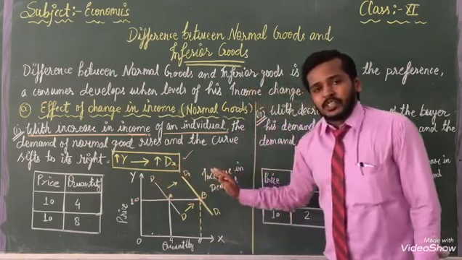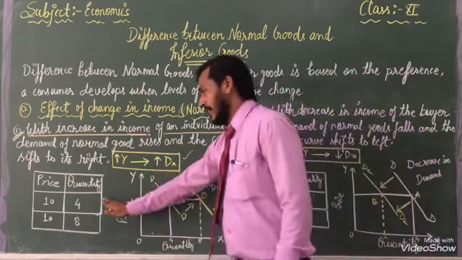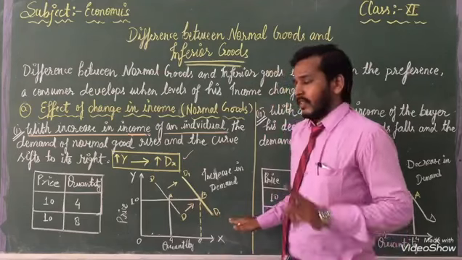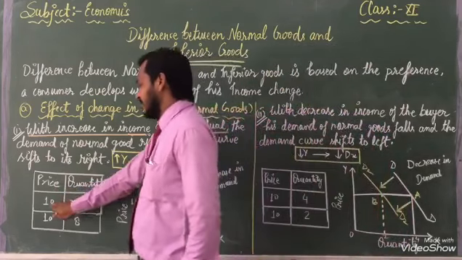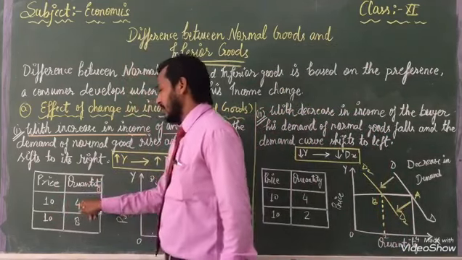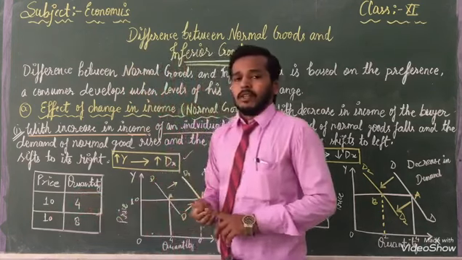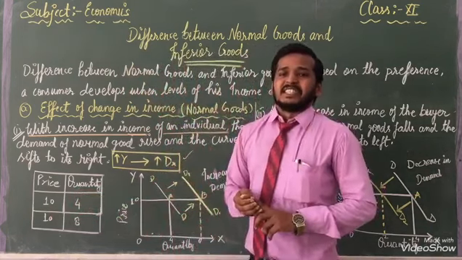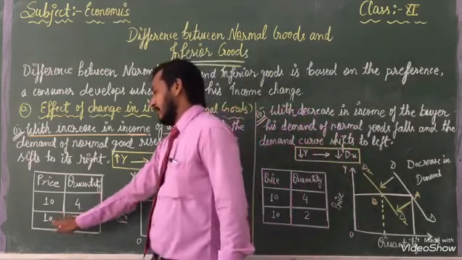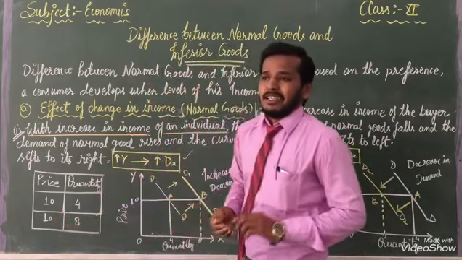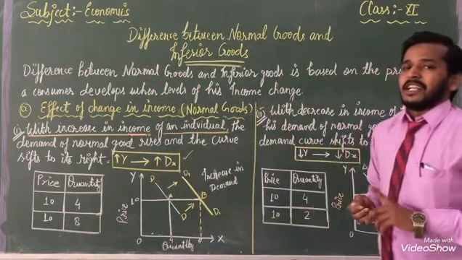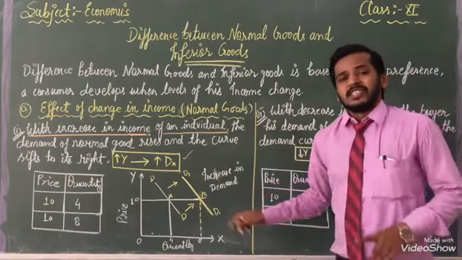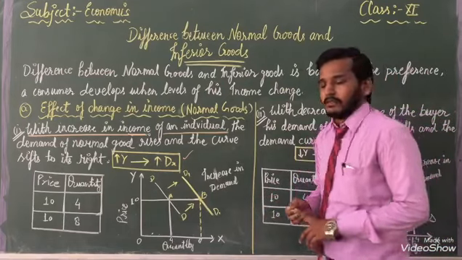That is why we have to explain it with the help of a table and curve. So here, see, when the price is 10 rupees, our quantity demanded is 4. But when our income increases, the price is the same, but the quantity demanded has increased. The same thing we will explain with the help of this curve.